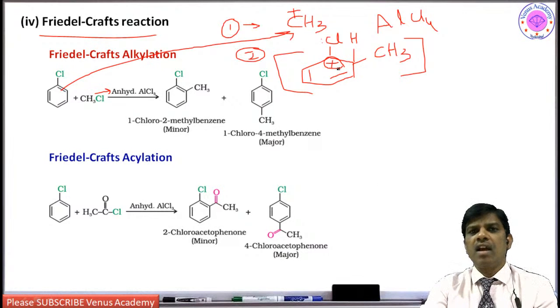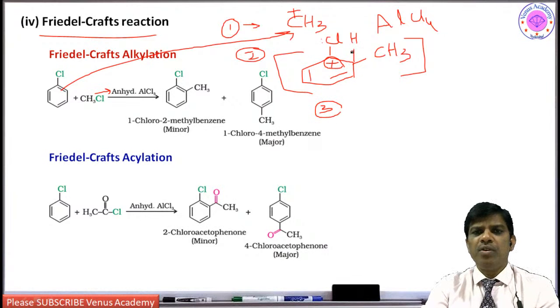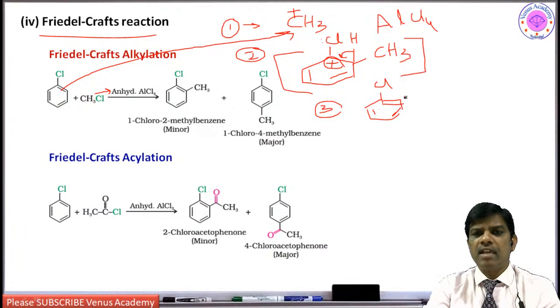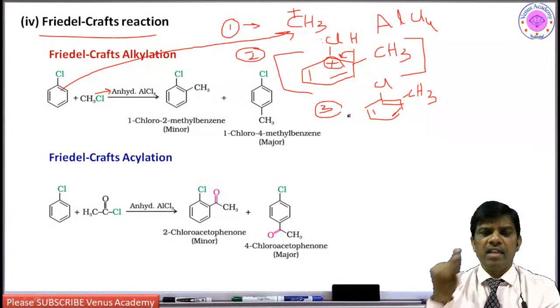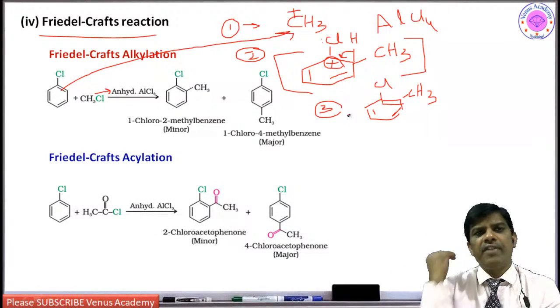So transition carbocation intermediate. Then what is the third stage? Removal of hydrogen to give product. In this case, it is going to give chlorotoluene. Because of this aromatic nature, it is going to lose H plus, a hydrogen ion, to give methyl. So this is how all electrophilic substitution reactions involve generation of carbocation and transition state and removal of hydrogen, whether it is chlorination, nitration, sulfonation or Friedel-Crafts reaction.